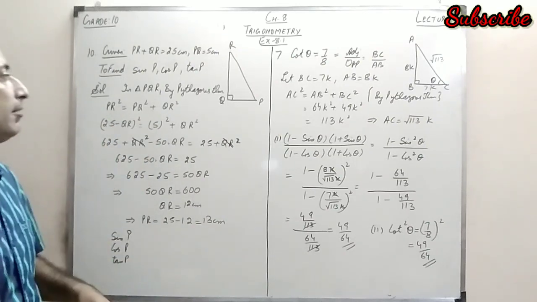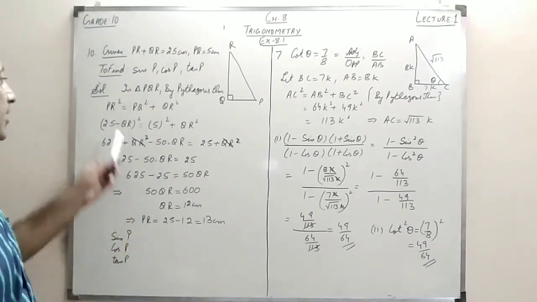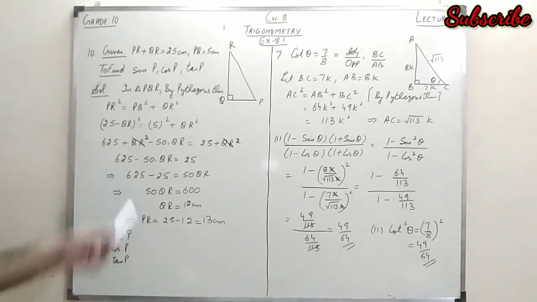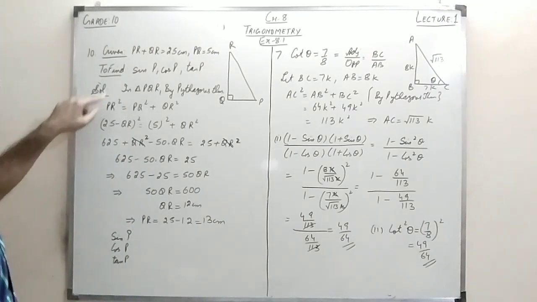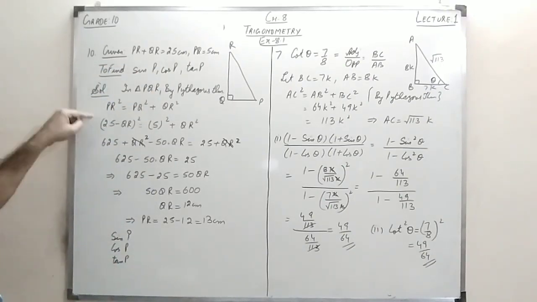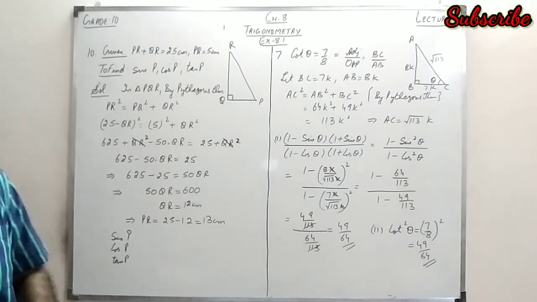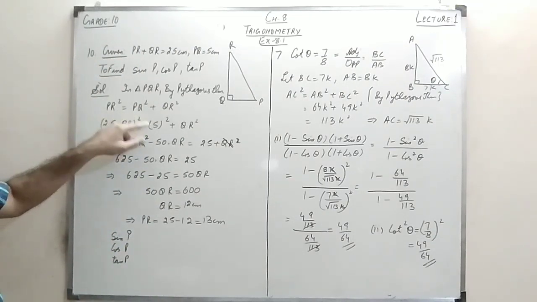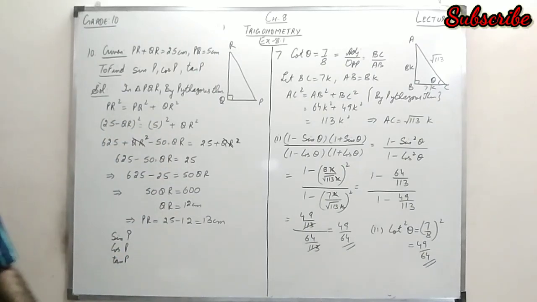In triangle PQR, by Pythagoras theorem, I write PR square is equal to PQ square plus QR square. I substitute the values. PR plus QR is given as 25 centimeter, so I can substitute the value of PR as 25 minus QR. PQ is already given as 5, and then plus QR square.